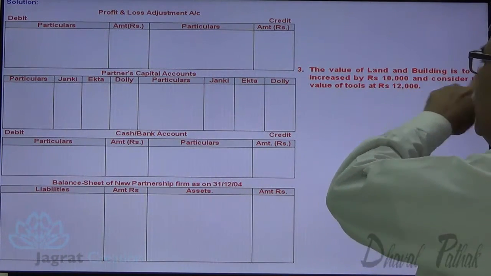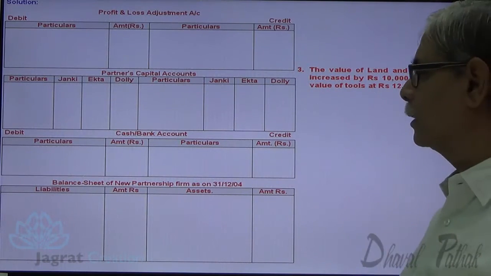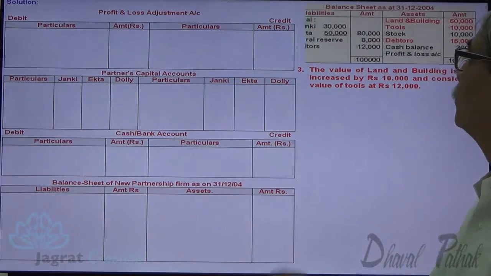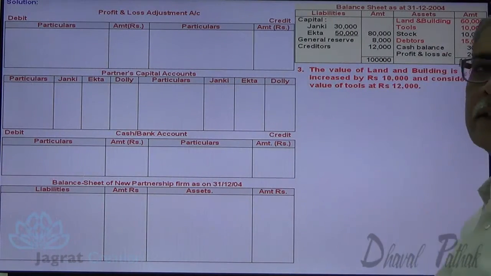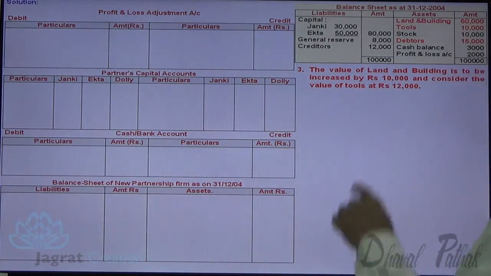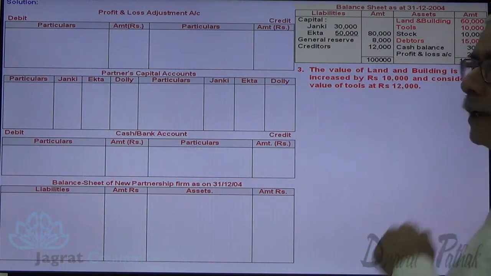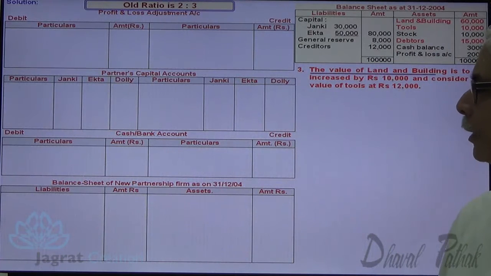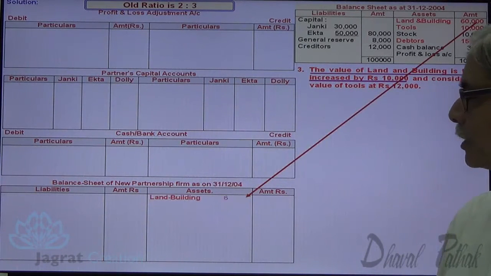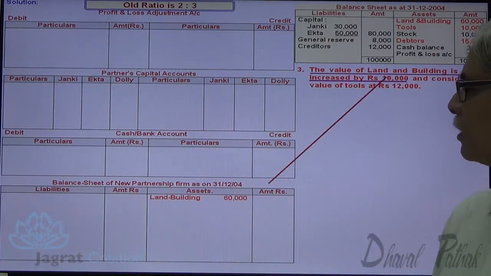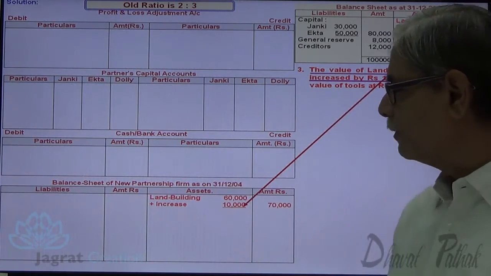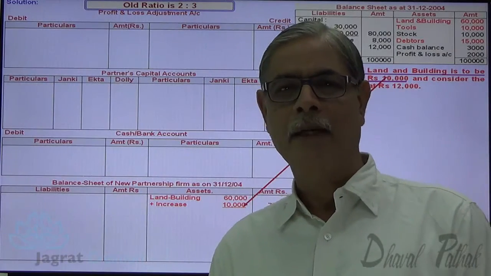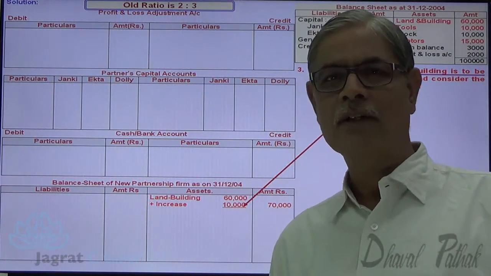The value of land and building is to be increased by 10,000. Now what is the value of land and building? Just observe in the balance sheet. This is my balance sheet. Land and building is 60,000. Increase has occurred of 10,000. So let me write down first of all land and building on the asset side of the balance sheet, 60,000. The increase of 10,000 is added there. So the total value of land and building is 70,000. And this increase in value of land and building gets credited to profit and loss adjustment account.